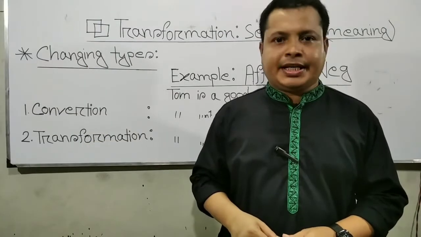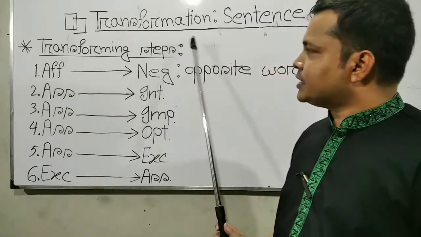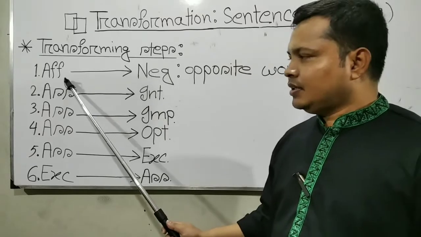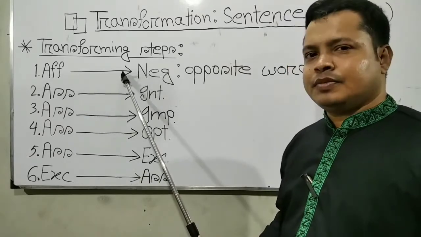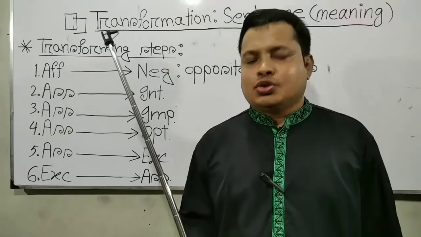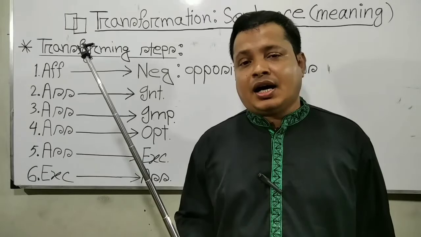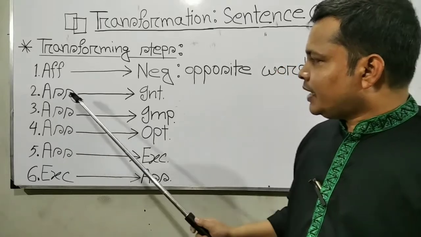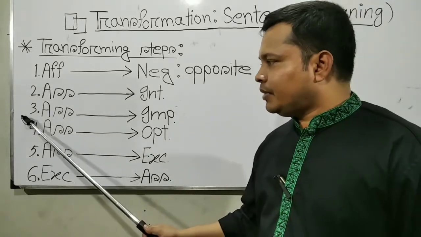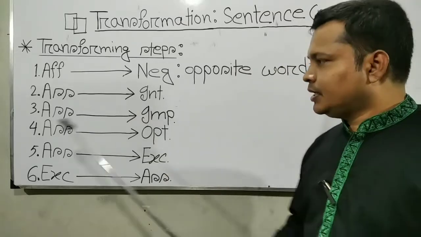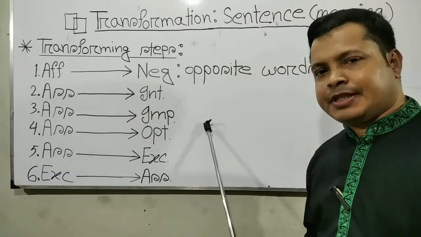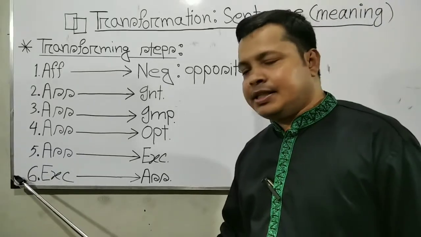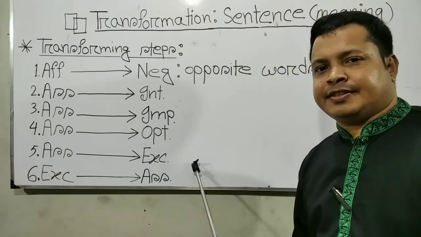Now let's see the transforming steps. Dear friends, step number 1, affirmative to negative sentence. Here, to change affirmative to negative, we need opposite words, so you must memorize the positive words and their opposite words. Step number 2, assertive to interrogative sentence. Step number 3, assertive to imperative sentence. Step number 4, assertive to optative sentence. Step number 5, assertive to exclamatory sentence. And step number 6, exclamatory to assertive sentence.